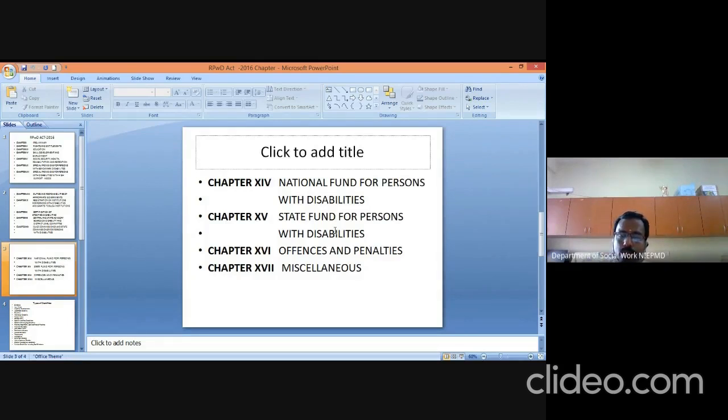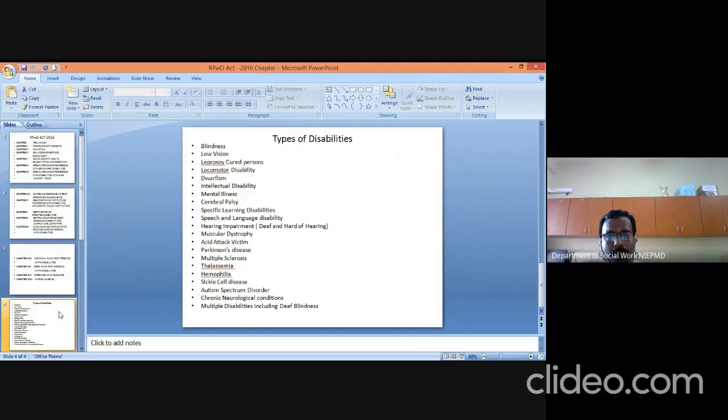So those things deal with Chapter 16. Chapter 17 deals with other aspects of these rights. Okay, so far we have seen the chapter-wise aspects which deal with persons with disabilities. Now we are going to see what types of disabilities are covered by the